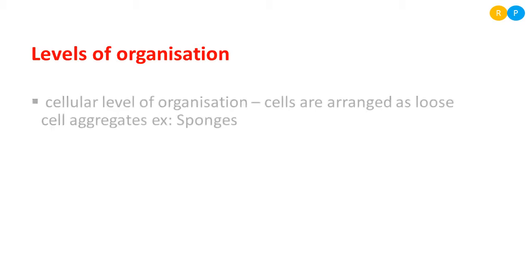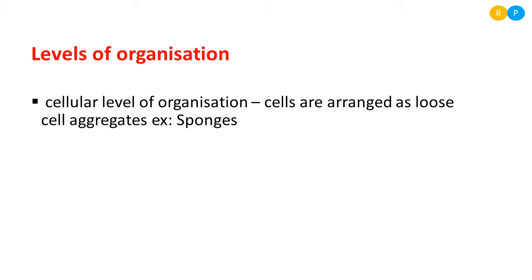It exhibits different levels of organization, so there are 4 basic levels of organization that can be seen in animals. One of the levels of organization is the cellular level of organization. From the name itself, you can understand how the body of an organism is organized here. Cellular level means the body of an organism consists of cells, only cells. There is no question of tissue, no question of organ and organ system.